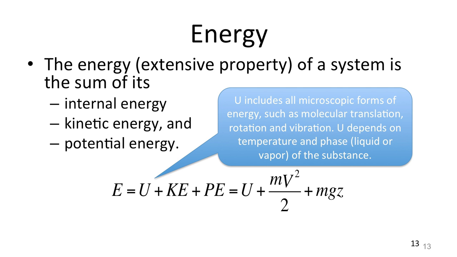Because sometimes you may have a substance at the same temperature but in different phases. For example, water at a particular temperature could be liquid, could be vapor, and depending on the phase, the internal energy of water is different. So that's internal energy, and internal energy may also be thought of as thermal energy.